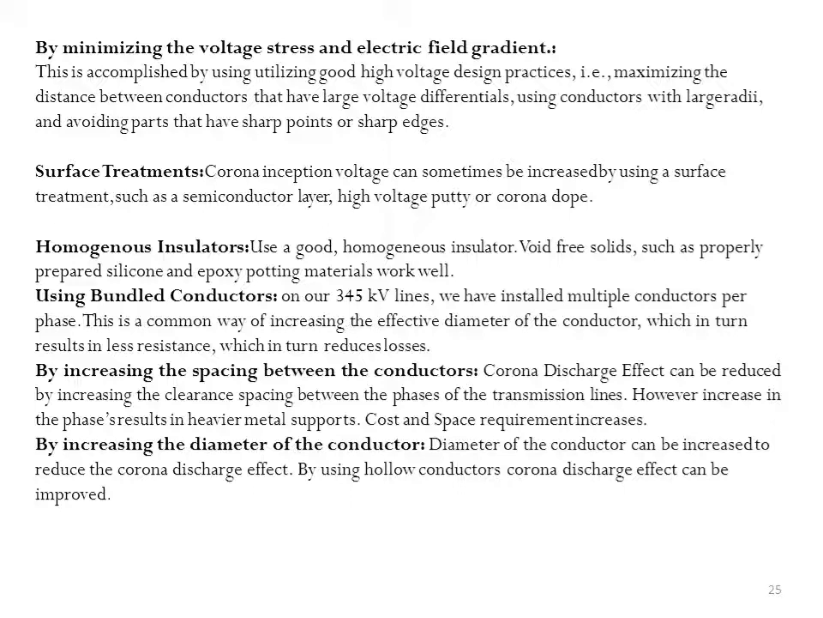Then, by increasing the spacing between the conductors, the corona discharge effect can be reduced by increasing the clearance spacing between the phases of the transmission lines. However, the increase in spacing between phases results in heavier metal supports, and cost and space requirements increase. By increasing the diameter of the conductor, we can also reduce the corona discharge.